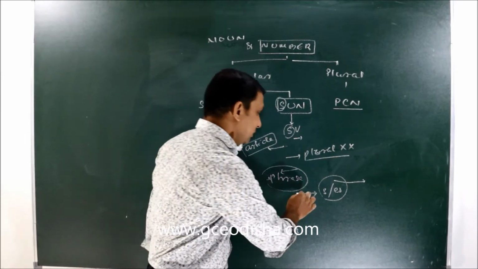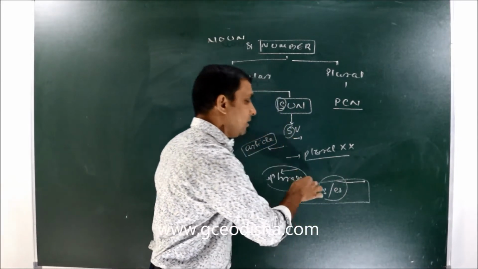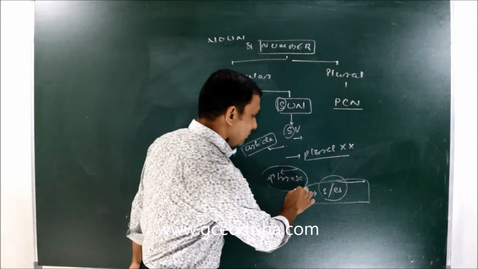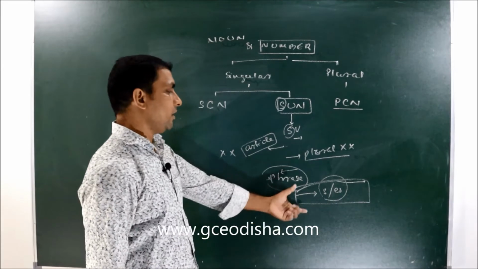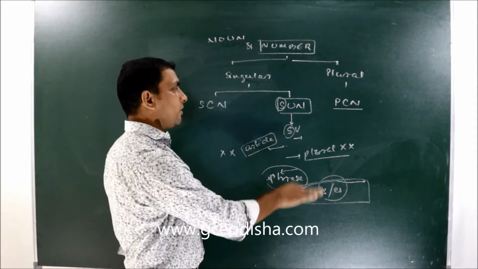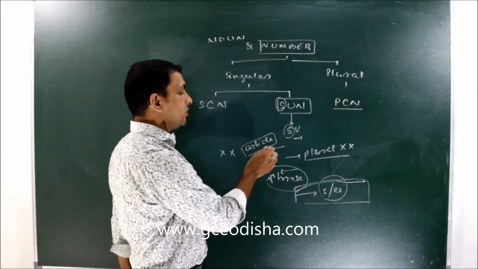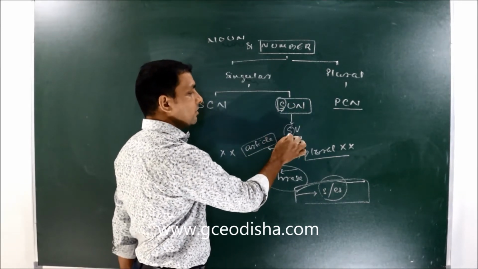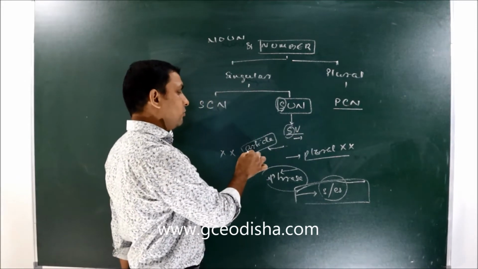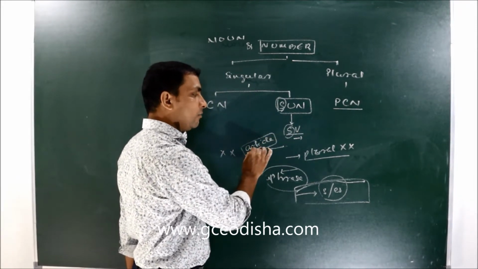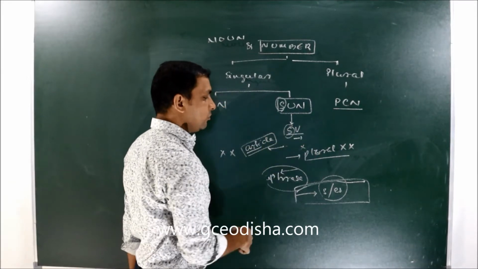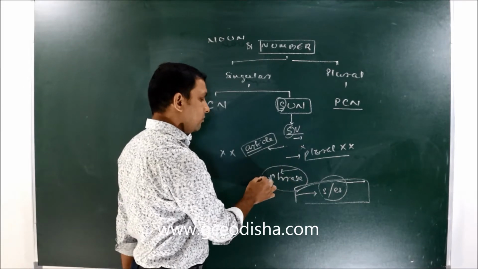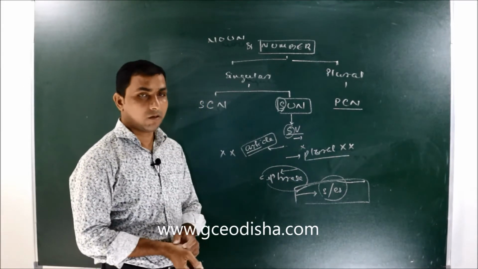This part we will discuss later, perhaps in the next class. As far as this concept is concerned, a singular uncountable noun takes a singular verb, doesn't take an article or counting number, and doesn't have a plural form. Even to make it singular or plural, you have to add a phrase.